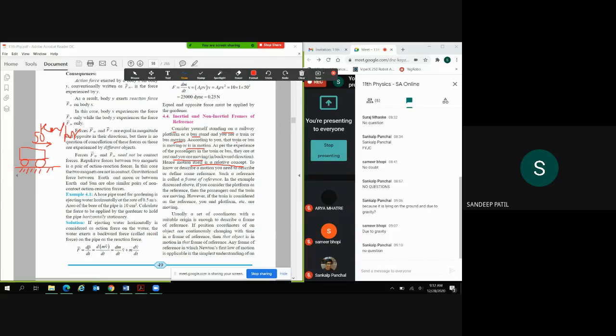Because we take this ground as a reference, right? So with reference to ground, it is moving at the speed of 50 kilometer per hour. So whether we are right in this case, because we have to take a reference which is not moving, or it is relatively right. So we are thinking that this reference is steady. It is not in motion. So whatever we are taking, is it right?